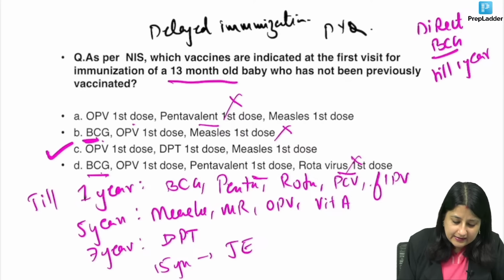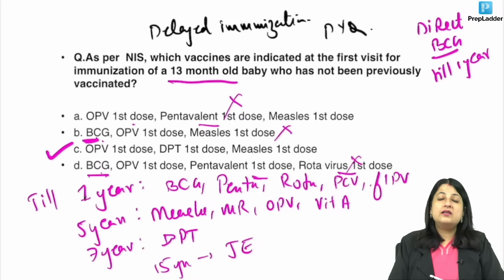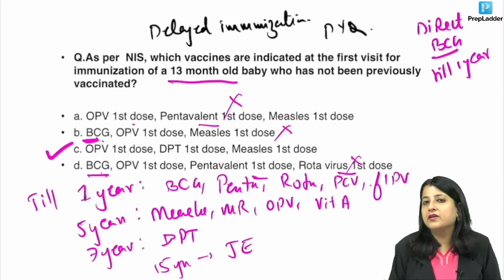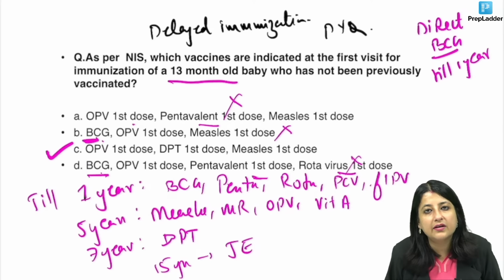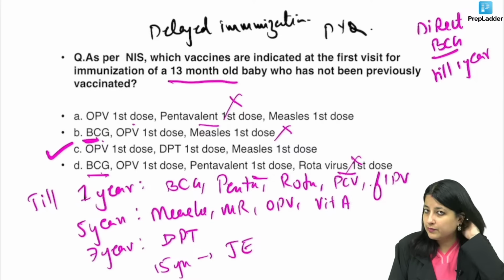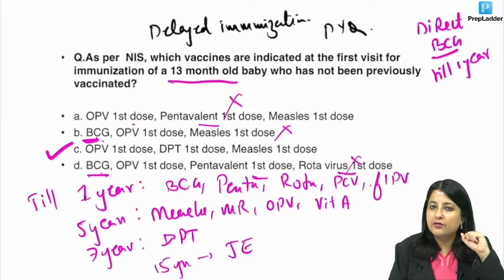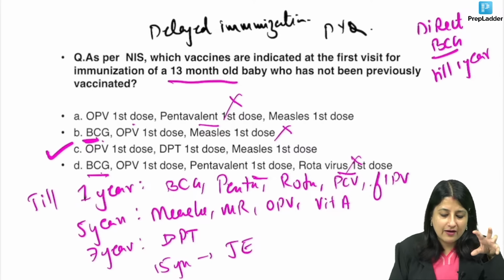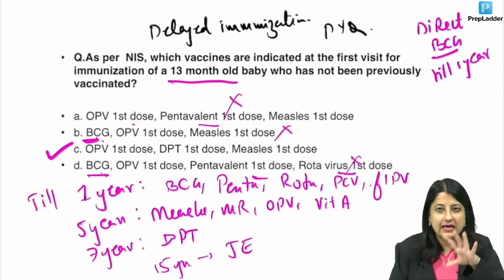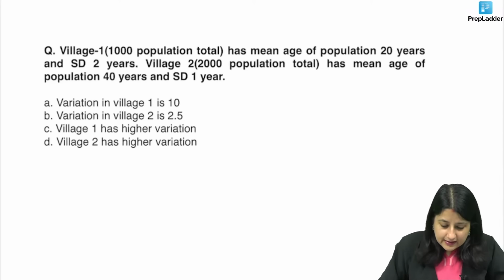So what is the correct answer over here? OPV first dose, DPT first dose and measles first dose, because OPV and measles can be given up to 5 years. DPT can be given up to 7 years. Did you understand this question? Everybody, will you be able to answer delayed immunization? Please don't go for that option which shows the maximum number of vaccines. No, that is wrong. You have to actually follow this guideline and accordingly mark your answer. Alright, let's go to this one.